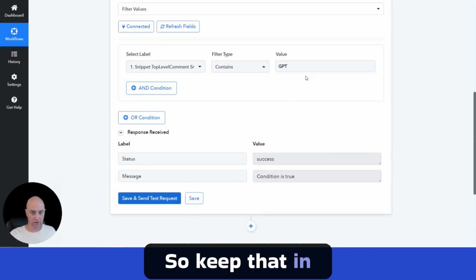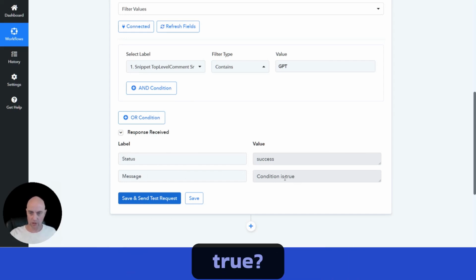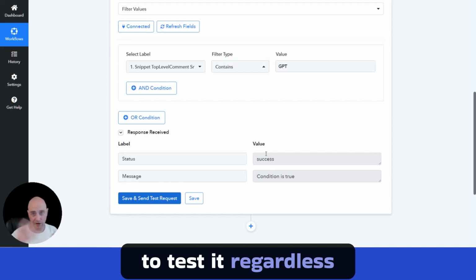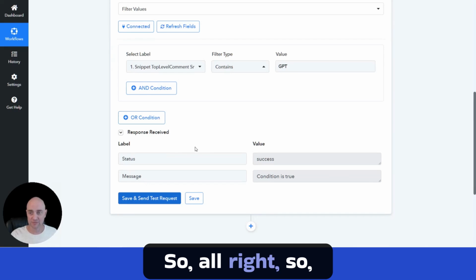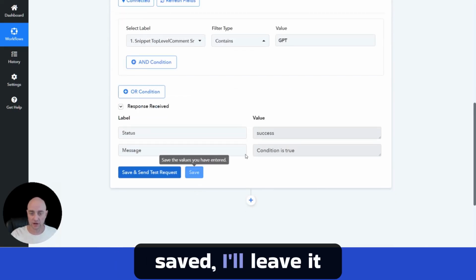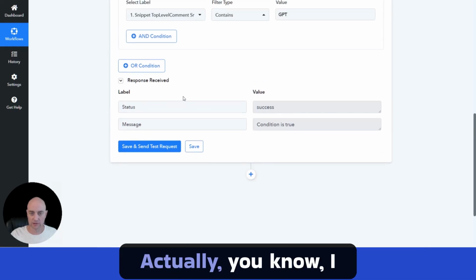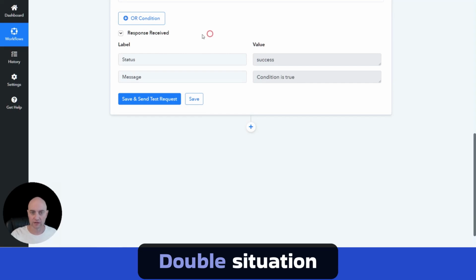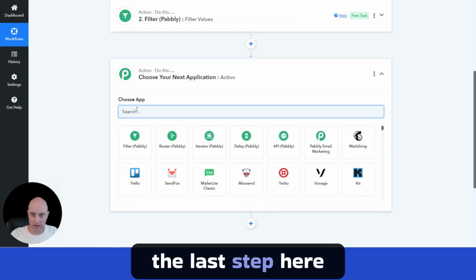So keep that in mind. As you're testing, this test data down here kind of tells you, is it true, is it false? And make sure you have the word contains. When you're all done with the whole thing, you're going to want to test it regardless, but this is how you problem solve if things aren't working as expected. So, all right, once that's done and saved, I'll leave it as GPT. Actually, no, I am going to have a double situation, see if it does it twice. I'm curious now. You'll see what I mean in a moment.